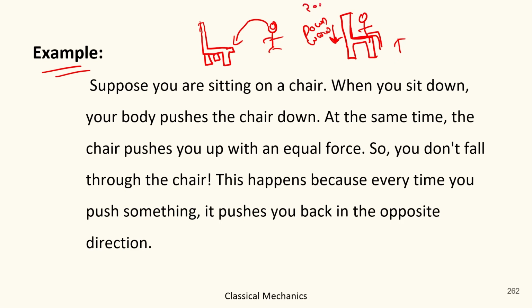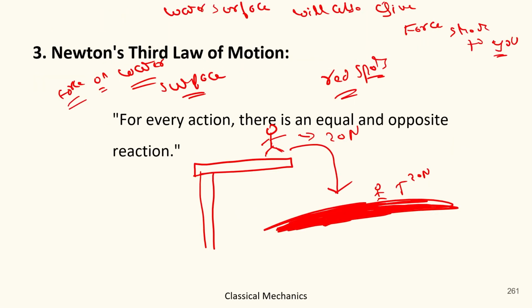Suppose he is applying a force of 4 Newton, just an example, in the downward direction. Okay. So similarly, the chair will apply a force of 4 Newton to push him upward. So both the downward as well as the upward force will get equalized and that person will not fall down. Got it? So this is about Newton's law of motion.